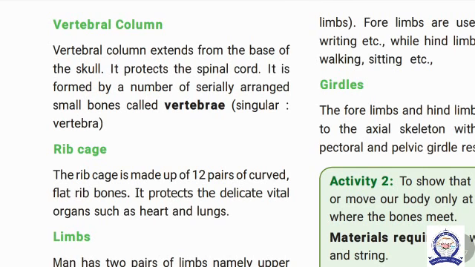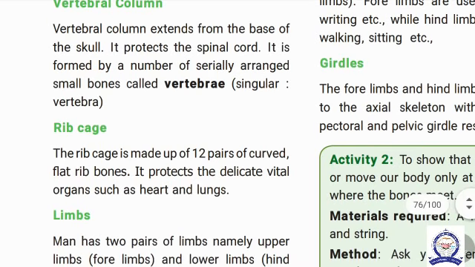It protects the spinal cord. It is formed by a number of serially arranged small bones called vertebrae. These vertebrae look like irregular bones. There are 33 irregular vertebrae connected in a line along the spinal cord.